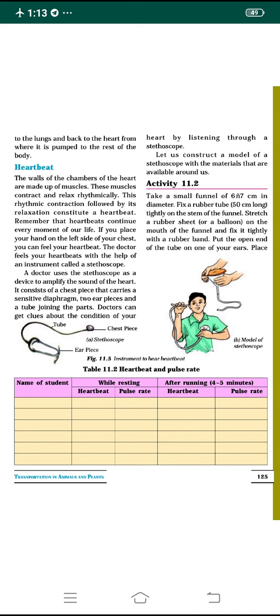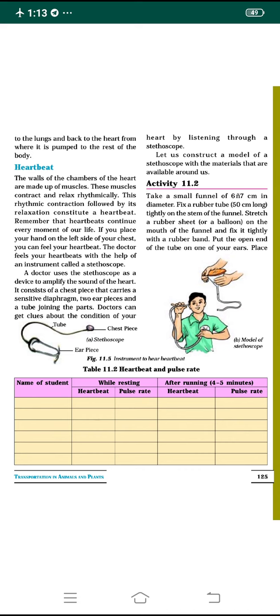A doctor uses the stethoscope as a device to amplify the sound of the heart, to check the sound of the heart. It consists of a chest piece with a sensitive diaphragm, two earpieces which are kept in the two ears, and a tube joining these two parts. The doctor gets clues about the condition of our heart by listening through a stethoscope.